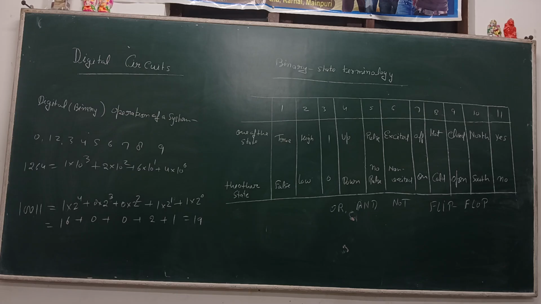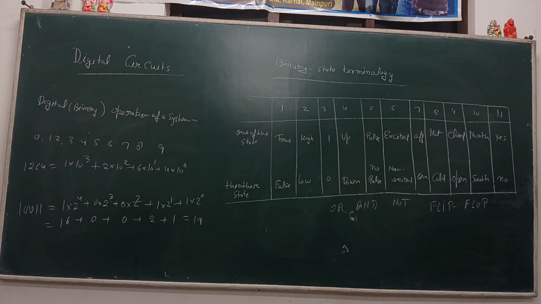To write a number larger than 9, we assign a meaning to the position of a numeral in an array of numerals. For example, the number 1264 has the meaning that the individual digits in the number represent the coefficients in an expansion of the number in powers of 10. The digit which is the furthest to the right is the coefficient of the 0th power, the next is the coefficient of the first power, and so on.